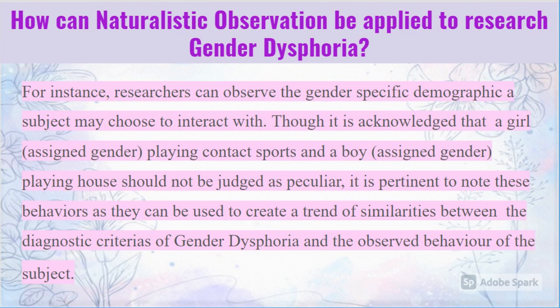For instance, researchers can observe the gender-specific demographic a subject chooses to interact with. Though it is acknowledged that a girl playing contact sports and a boy playing house should not be judged as peculiar, it is pertinent to note these behaviors as they can be used to create a trend of similarities between the diagnostic criteria of gender dysphoria and the observed behaviors of the subject.